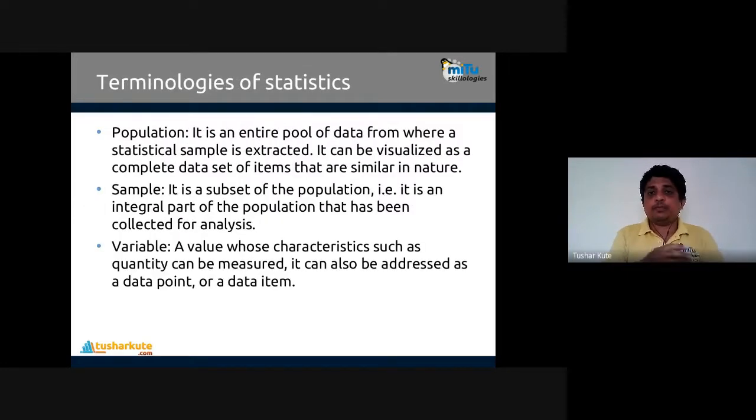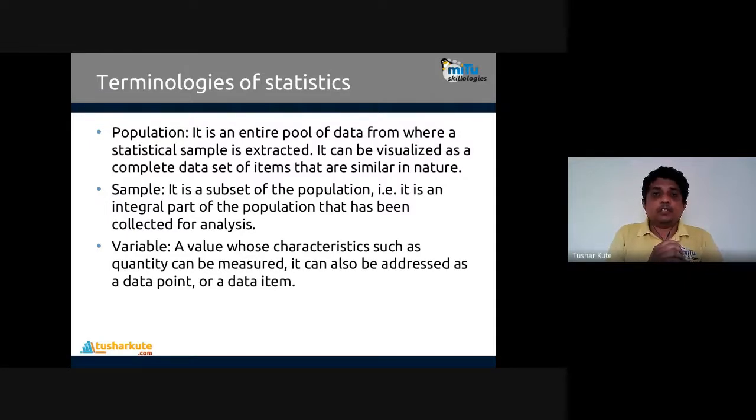So these are the different terminologies used in statistical learning. Population: the entire pool of data from which we extract the statistical sample. What is the population? The complete data set present with us, taken from multiple angles, multiple sources, and multiple diverse kinds of applications. It can be visualized as a complete data set of items that are similar in nature. That is what we call the population.